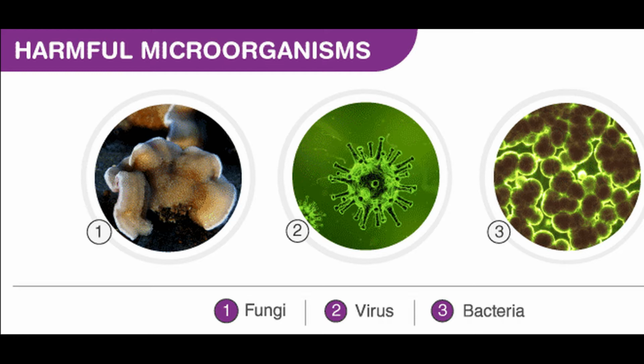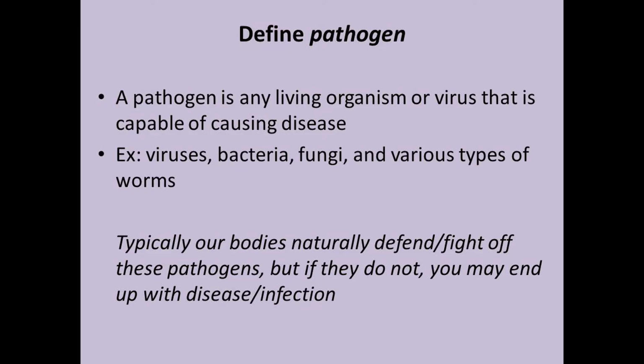So as the name says, the microorganisms are harmful in many ways. Some of the microorganisms cause diseases in human beings, plants and animals. Such disease-causing microorganisms are known as pathogens. You can see the definition. What are pathogens? Pathogens are microorganisms. There are different types of microorganisms around us. The microorganisms which can cause disease to animals or plants or even human beings are known as pathogens.